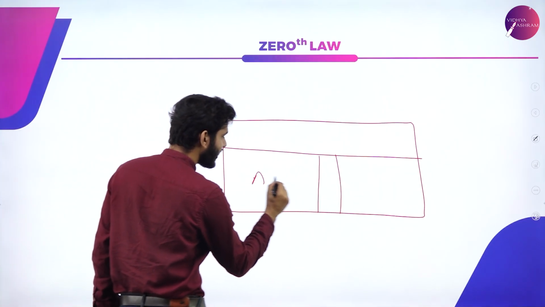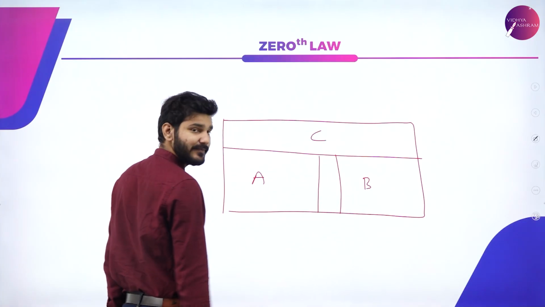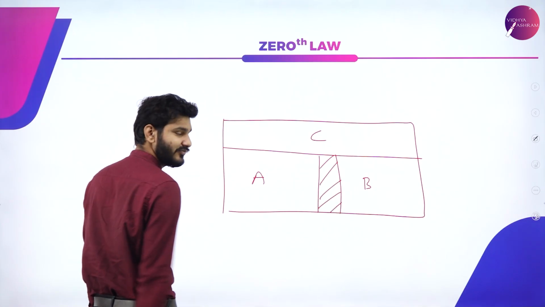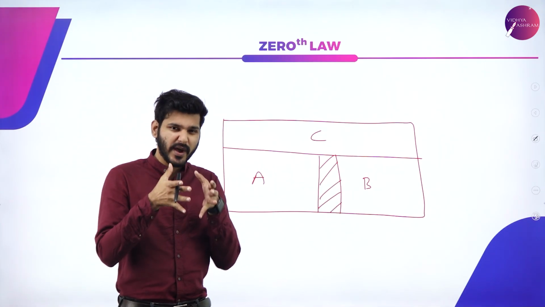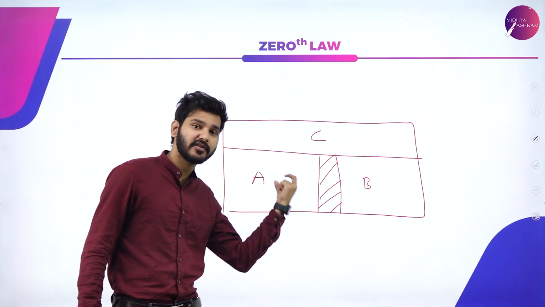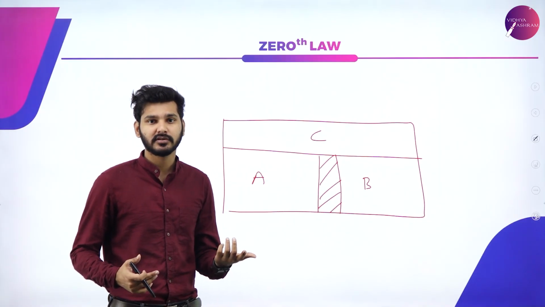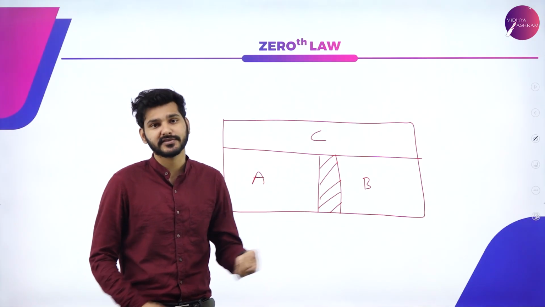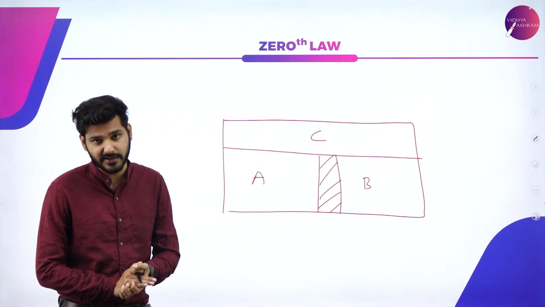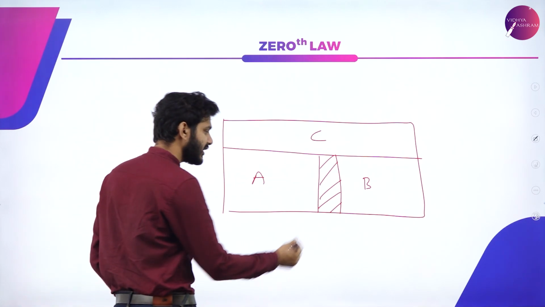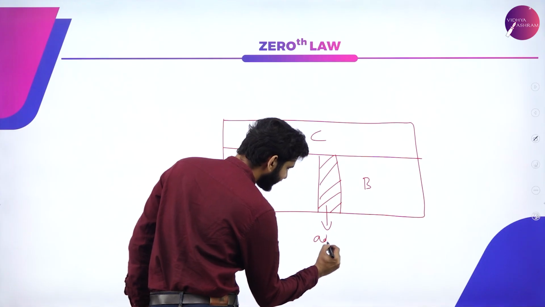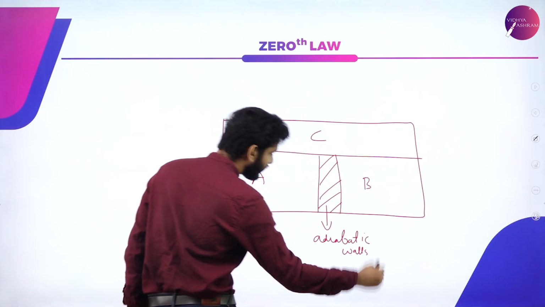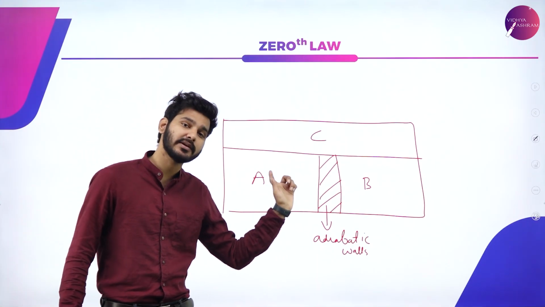This is system A, this is system B, and this is system C. And I'm saying there is no heat transfer between A and B. That is, I made the walls very special so that heat cannot travel from A to B. We don't know what happens between A and B because there is no energy transfer between them. These kinds of walls are known as adiabatic walls, which do not allow heat transfer to take place.